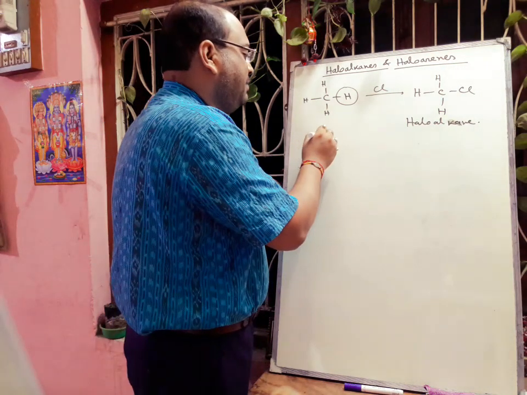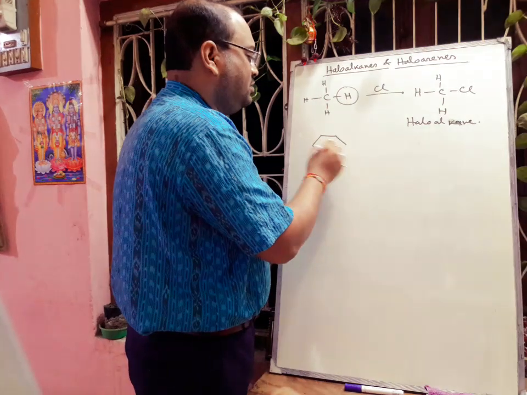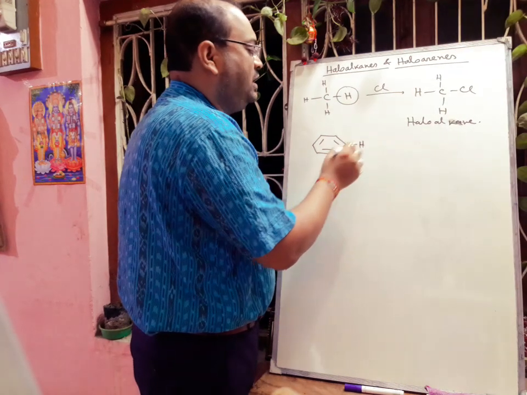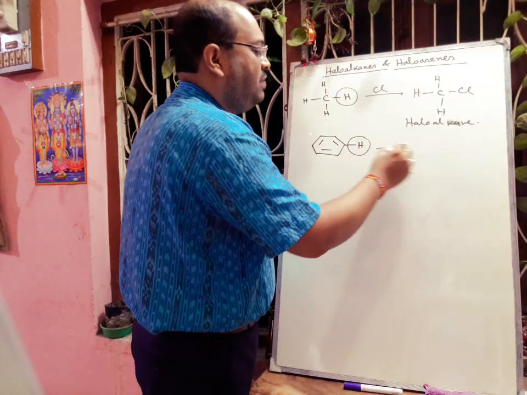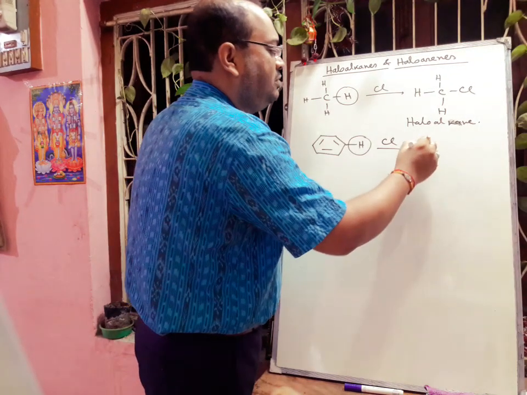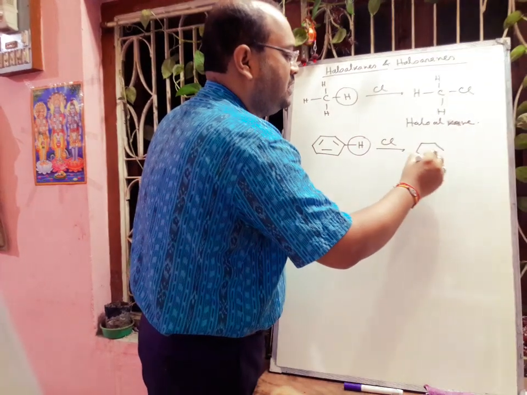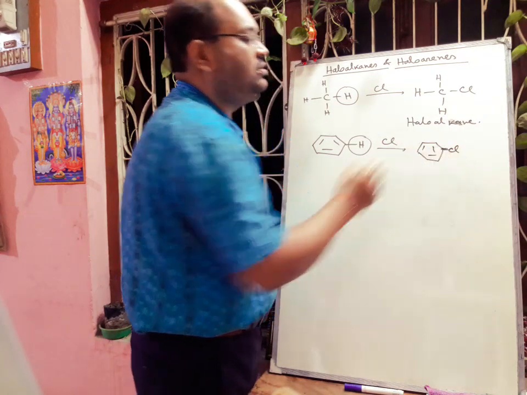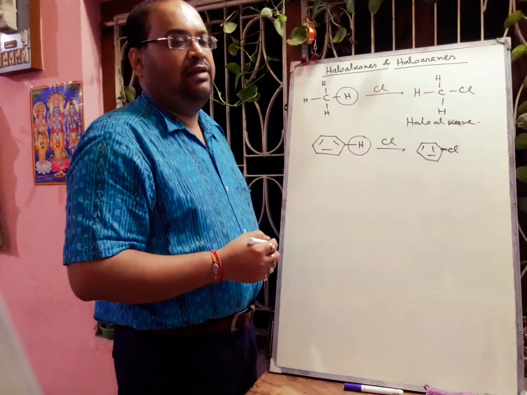Next, if we take benzene, one aromatic compound, and replace one hydrogen atom by one chlorine, then we will get the structure of chlorobenzene, and this molecule is called a haloarene.